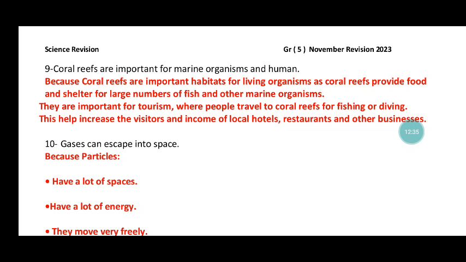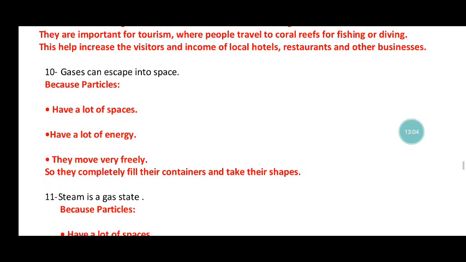Coral reefs are important for marine organisms and humans because coral reefs are important habitats for living organisms, as they provide food and shelter for large numbers of fish and other marine organisms. They are important for tourism, where people travel to coral reefs for fishing or diving. This helps increase the visitors and the income of local hotels, restaurants, and other businesses.